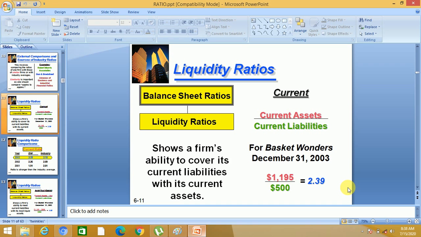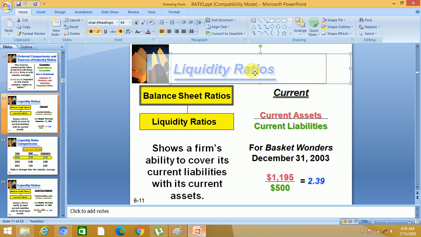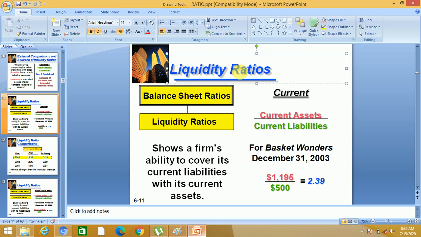Then there are different types of ratios. The first type of ratio, we call it liquidity ratio. What is basically liquidity? Liquidity means whether the firm can pay its short-term liabilities on time or not.